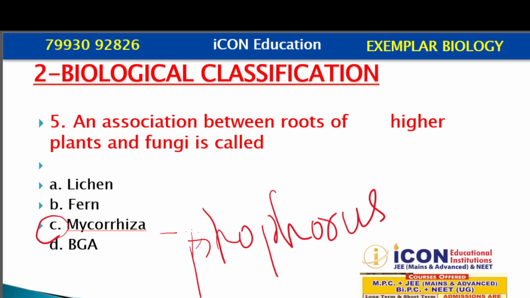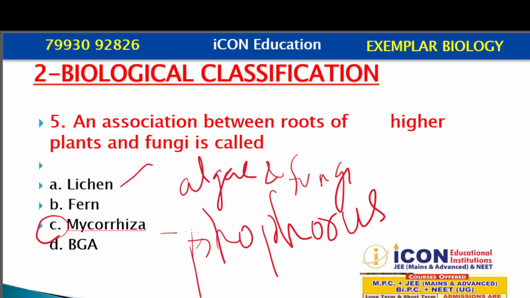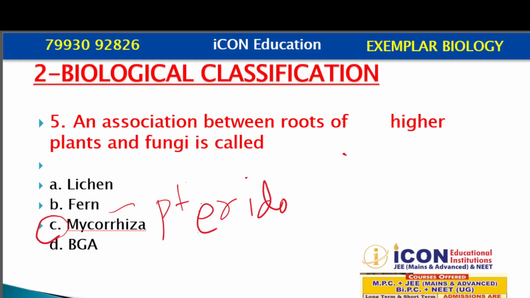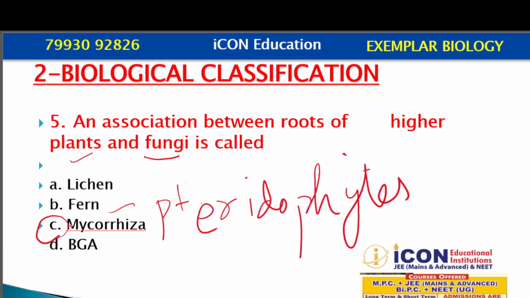Now let us see the other options. Lichen is an association between algae and fungi. Now let us see option B, ferns. Ferns are pteridophytes. Here the association between plants and fungi is asked, so option B is wrong.